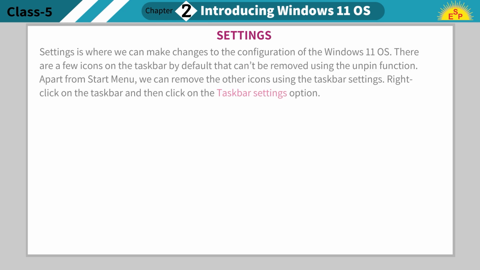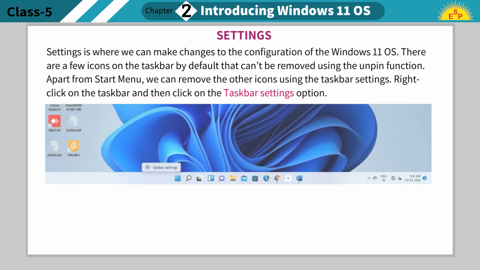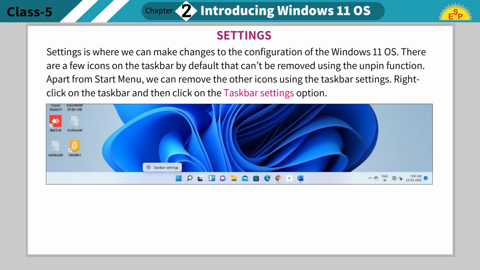Settings. Settings is where we can make changes to the configuration of the Windows 11 OS. There are a few icons on the taskbar by default that can't be removed using the unpin function. Apart from the Start menu, we can remove the other icons using the taskbar settings.